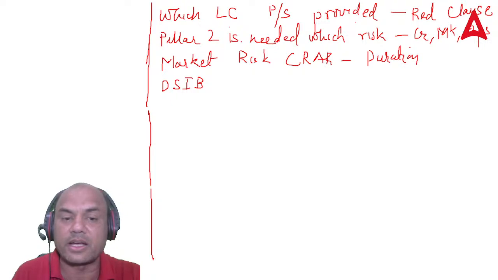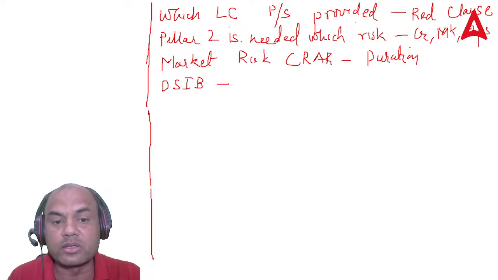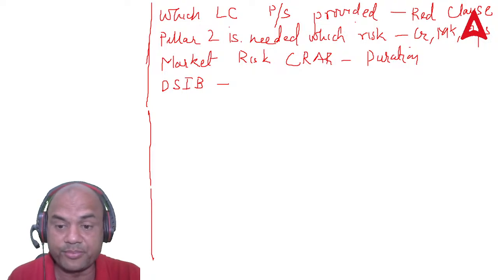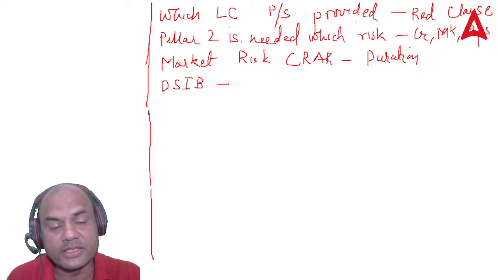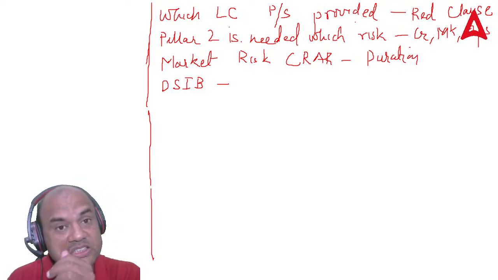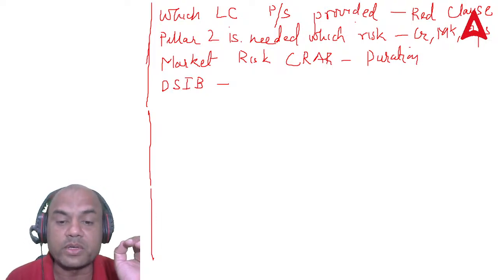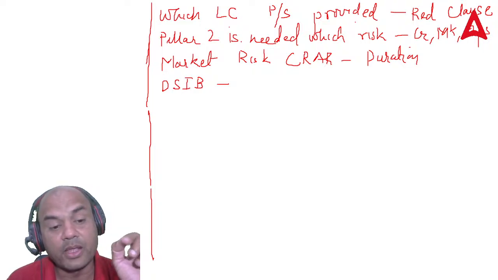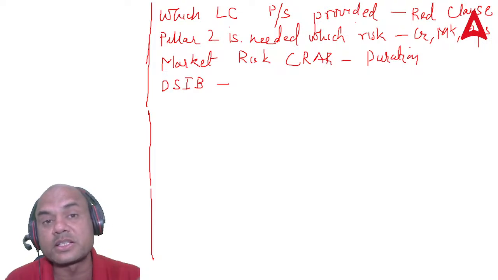Presently, there are three domestically systemically important banks. Which are those? ICICI, HDFC and SBI. Okay, these are the three banks. Now the question over here was, for other than these DSIBs, what is the leverage ratio?